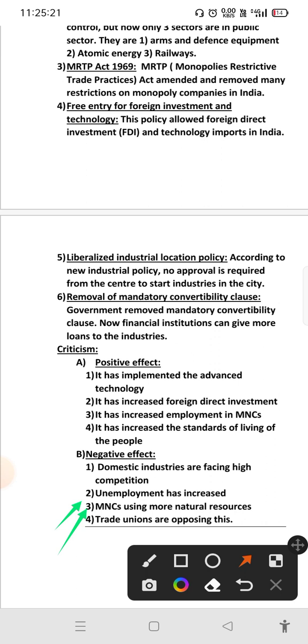Multinational companies started using more natural resources, which is leading to damage of natural resources in India. And the last one, trade unions are opposing this policy because if Indian companies use more technology, they will remove labor. Okay, so these are the important things.